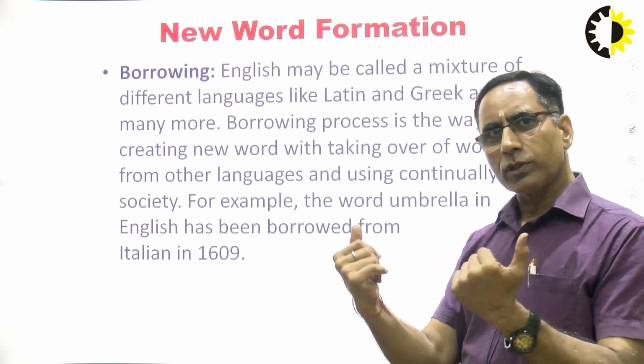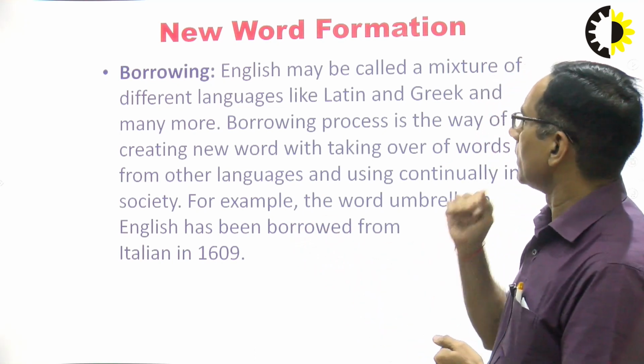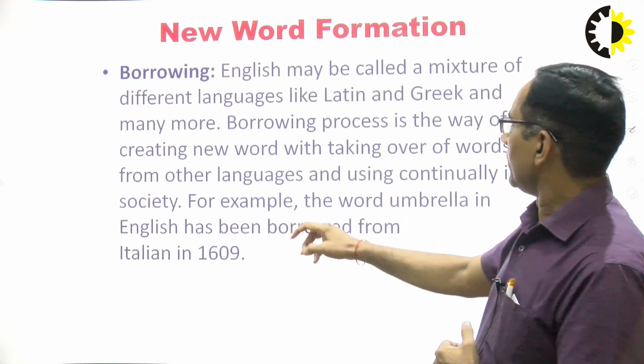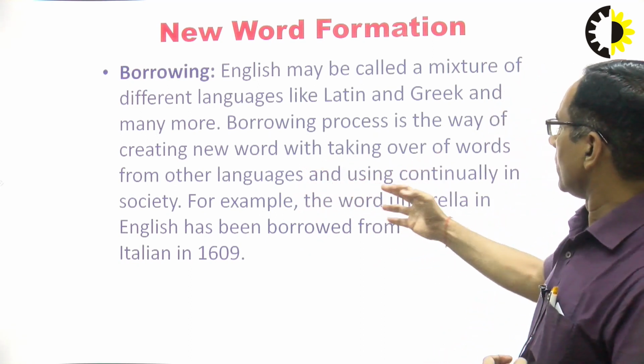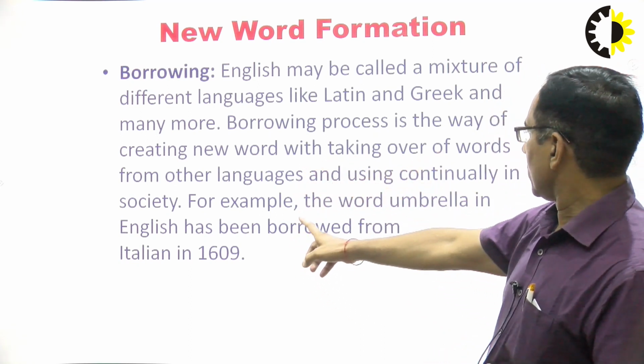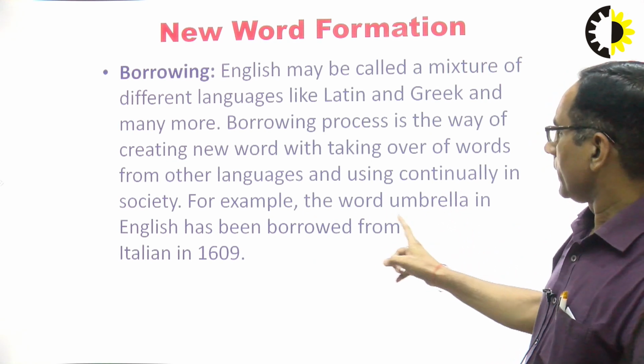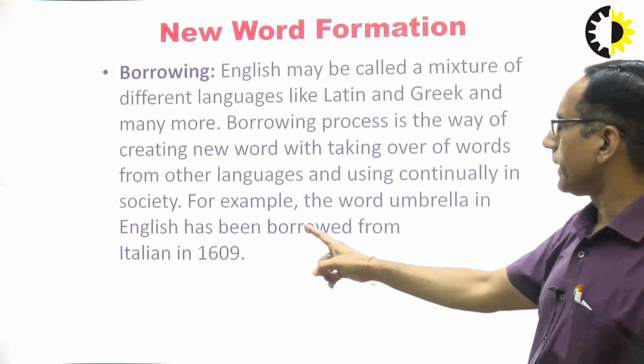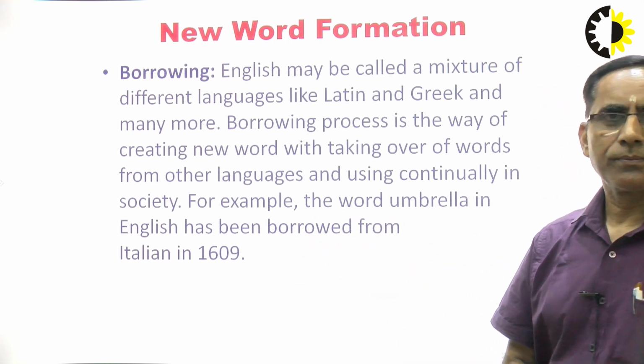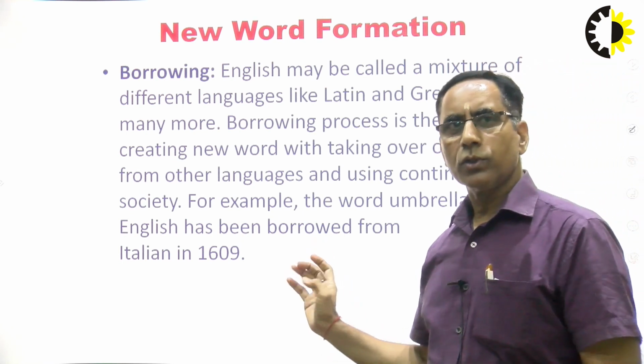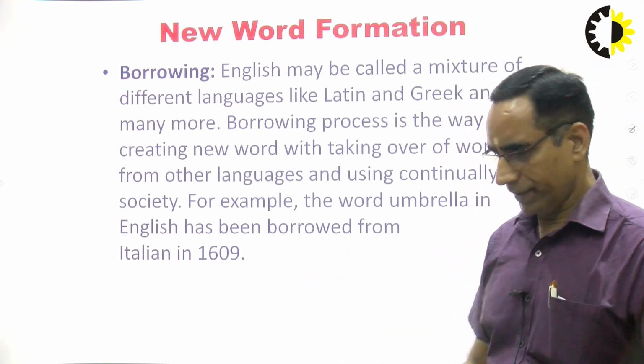So whenever we borrow some words, that is known as borrowing. Here an example is given, like the word umbrella in English has been borrowed from Italian in 1609. This is one example, many examples are there.